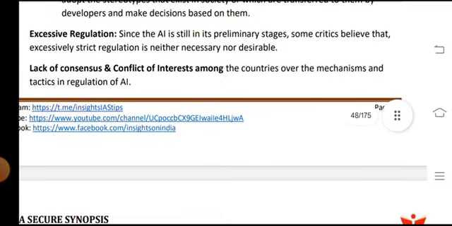Incentives and regulations: since AI is still in the primary stage, some critics believe that excessively strict regulation is neither necessary nor desirable.